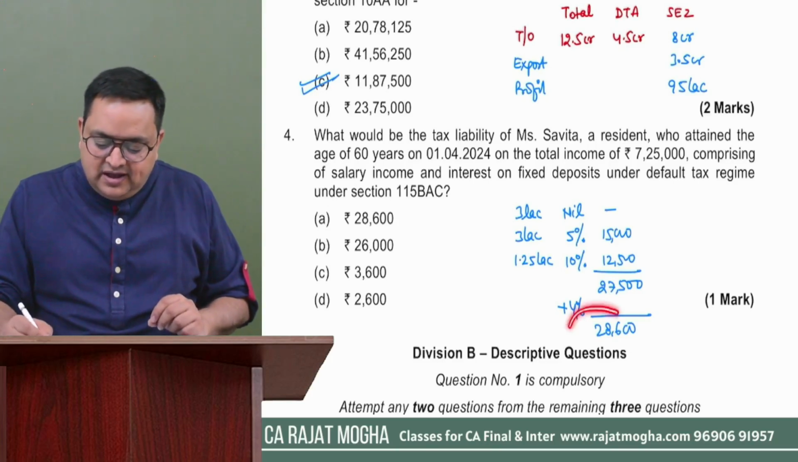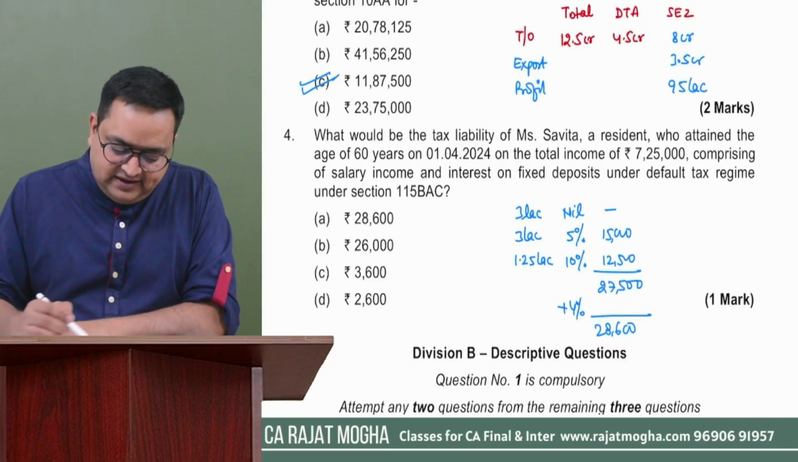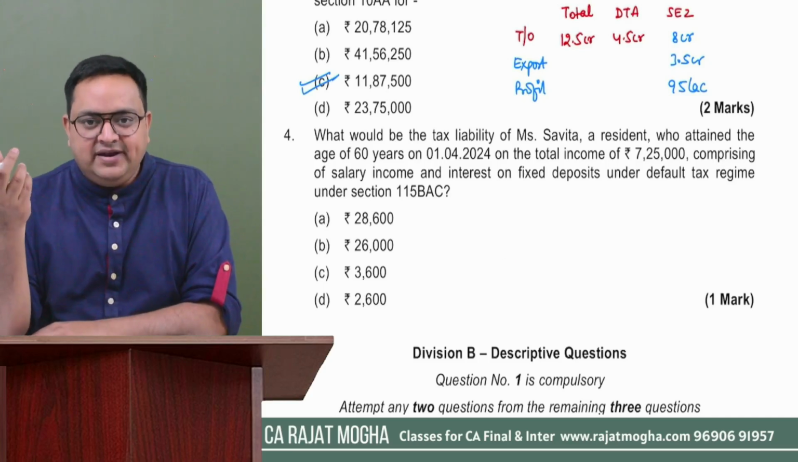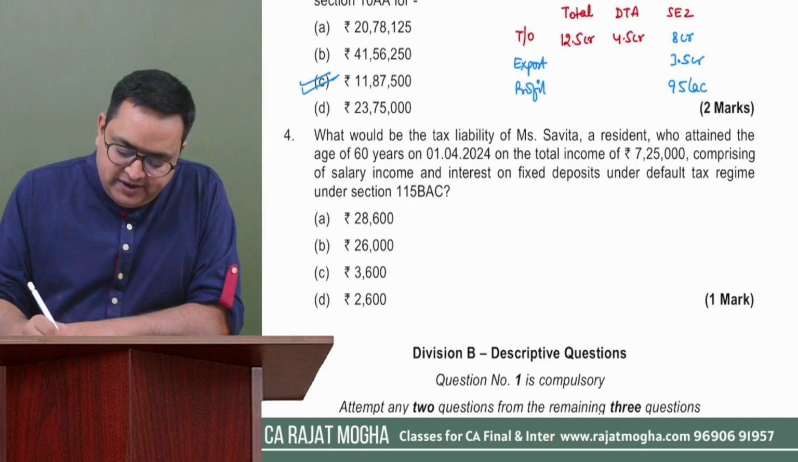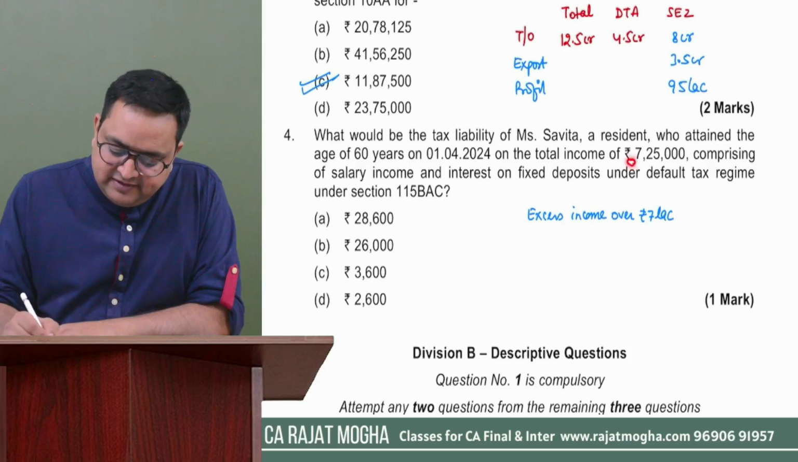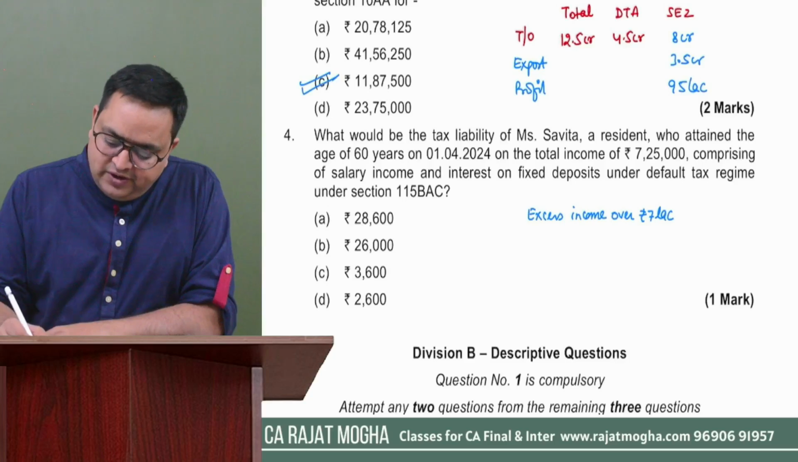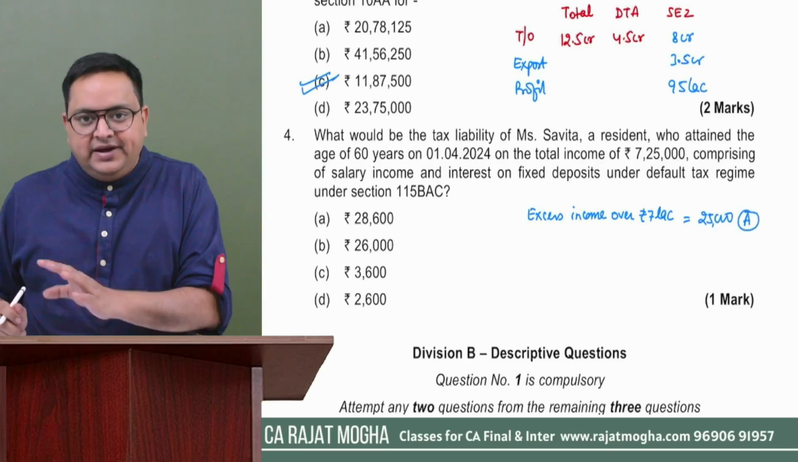So here the answer is not 28,600. I think it will be something else. Let us first discuss that answer. If your income is little more than 7 lakh, first of all calculate how much is the extra income over 7 lakh. So here our income is 7 lakh 25,000. How much is over and above 7 lakh? So 25,000 is the extra income over and above 7 lakh. We will call it A.